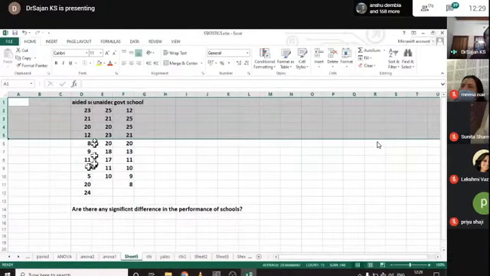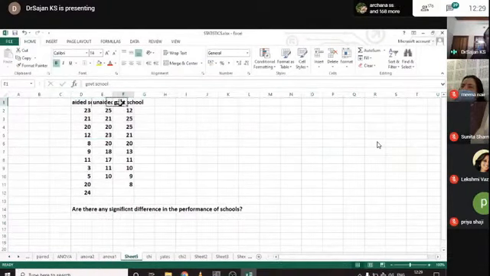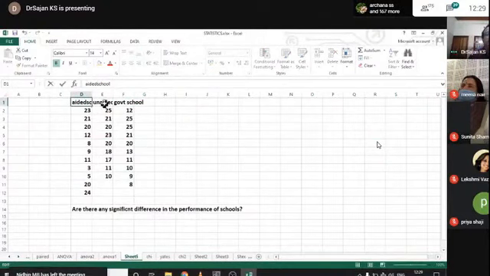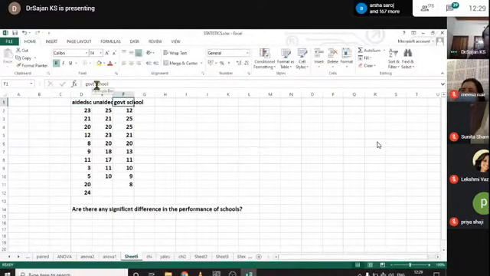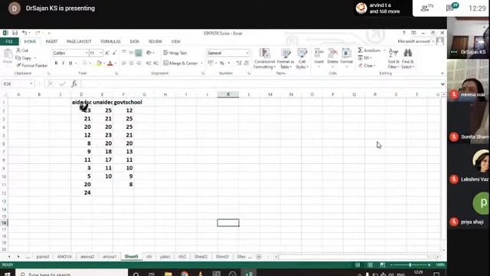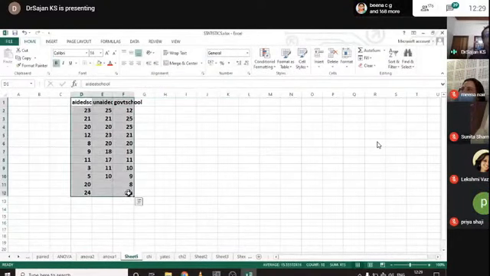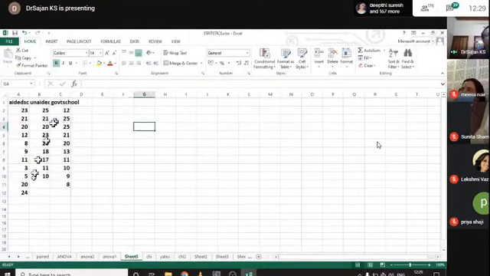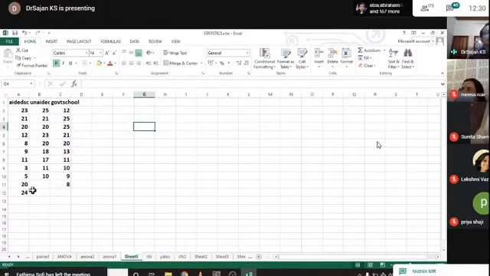Aided, unaided, government school. Here there is a space in the heading, so it cannot be used as a variable name. So I modify it, removing the space in the heading. Then this question is not needed. I put this data into the first cell. Now this is good to convert into comma separated value.